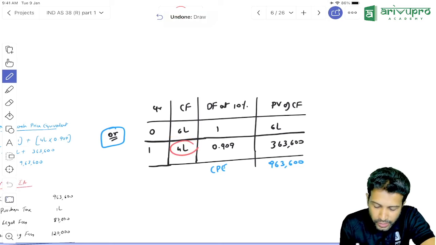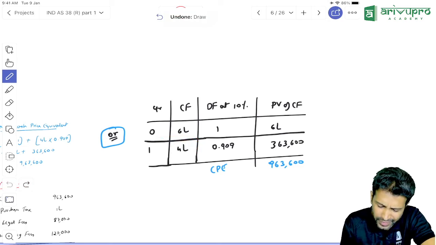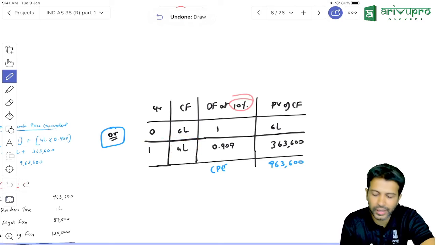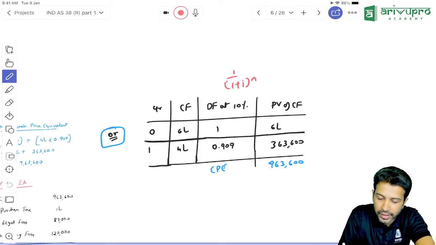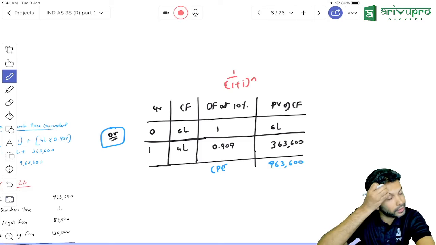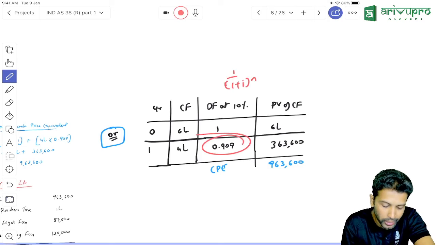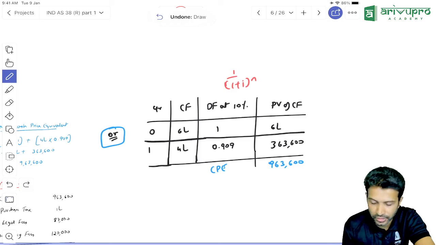End of first year to the extent of 4 lakh. Find out the discount factor. At 10% for 1 year, what is the discount factor? 1 divided by 1.1 whole power n. That's how you get the discount factor. So 1 divided by 1.1, if you do, 0.909. This is the discount factor.